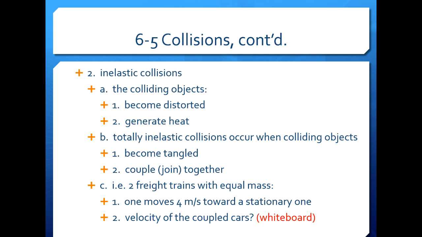Since twice as much mass is moving after the collision, can you see that the velocity v after must be 1/2 of the 4 meters per second? Solving for the velocity after the collision, we find v after equals 2 meters per second in the same direction as the velocity before the collision, which is v before. The initial momentum is shared by both cars without loss or gain, and momentum is conserved.